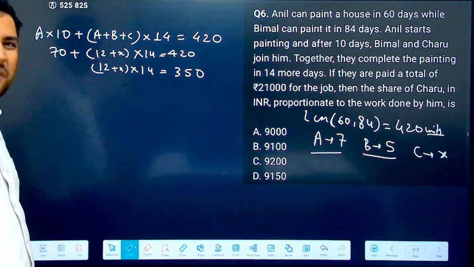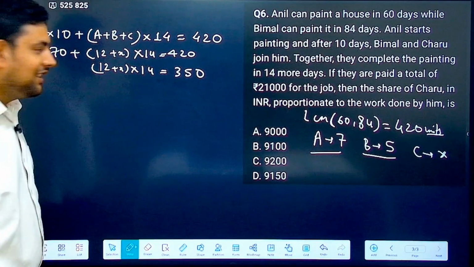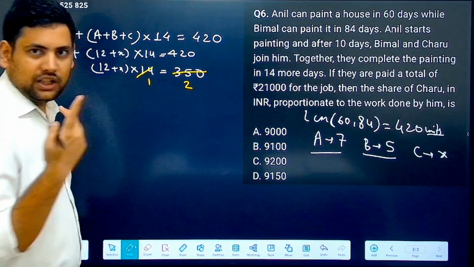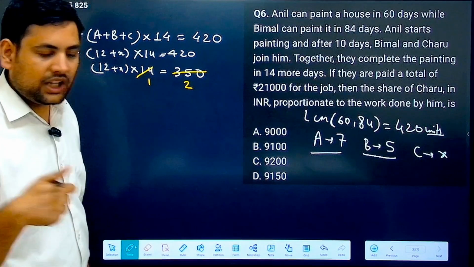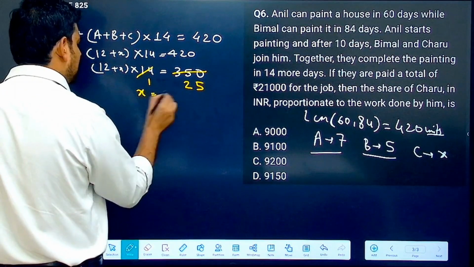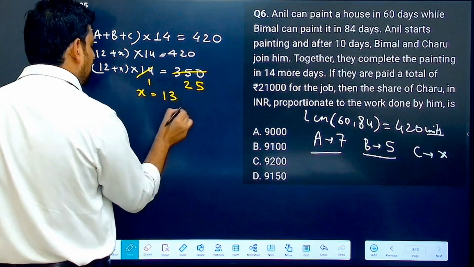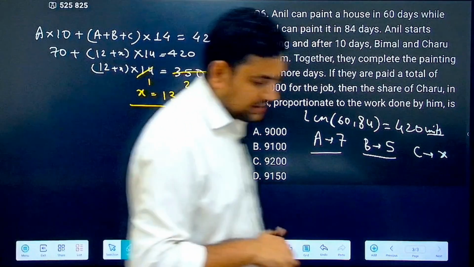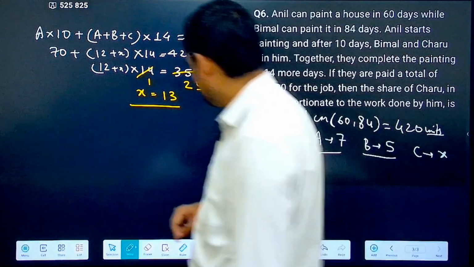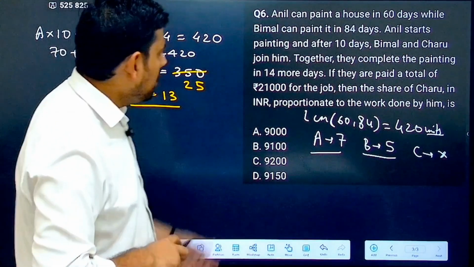Correct? How many times will 14 go into 350? 14 ones are 14, 14 twos are 28, 7 remains with 70, and this goes 5 times. So what did you get? You got x is equal to 25 minus 12, that is 13.